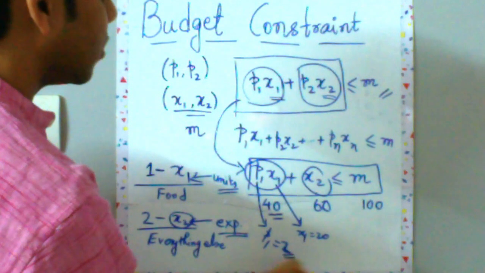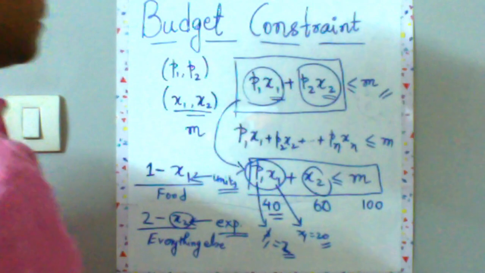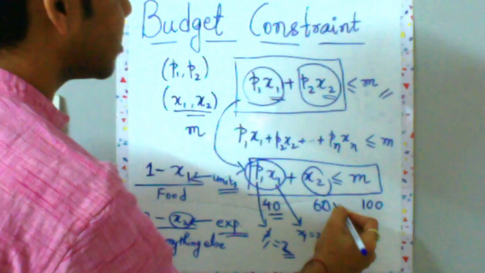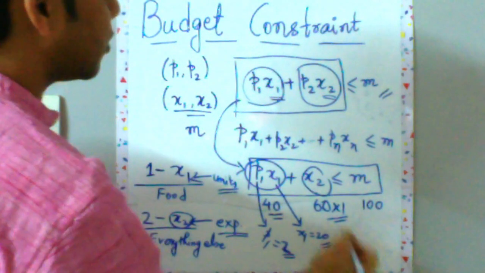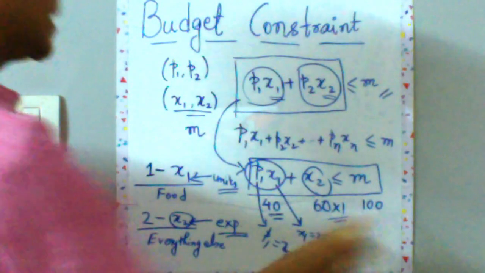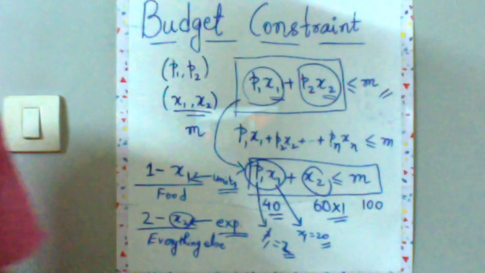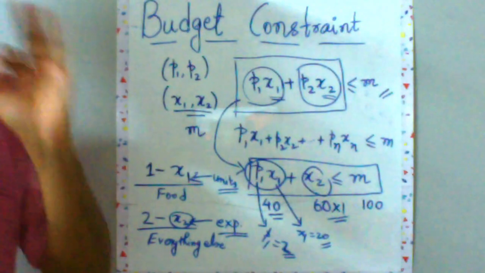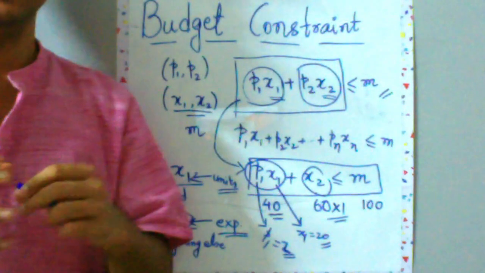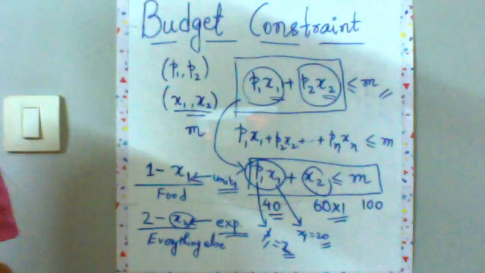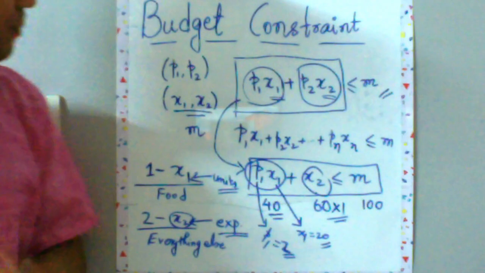So 2 times 20 is 40 and your 60 times 1 is equal to 60. So 60 plus 40 is 100, which satisfies your constraint. So two goods are enough for analyzing any kind of budget constraint on your goods. So that's the idea.